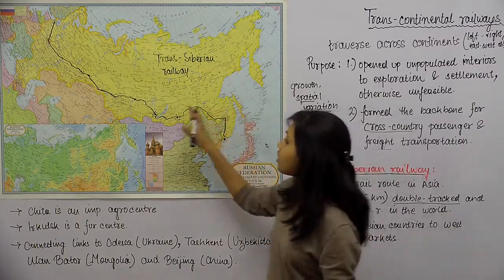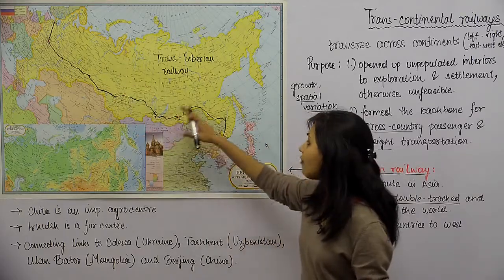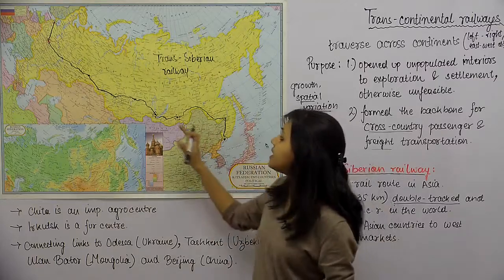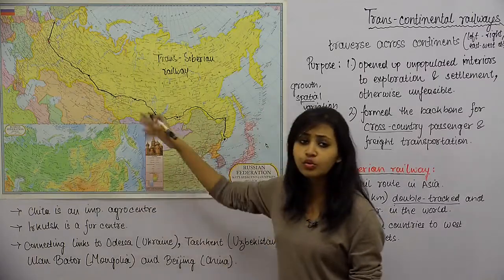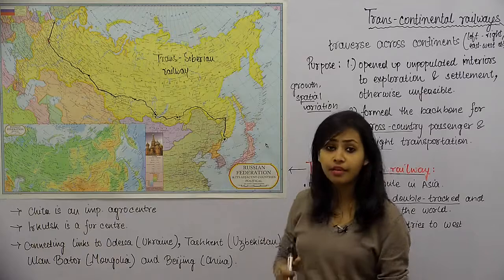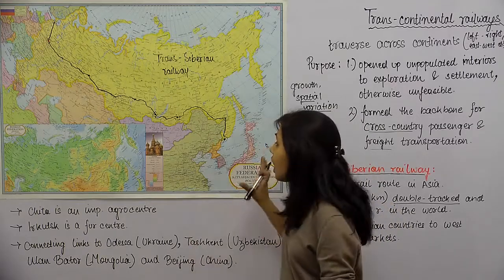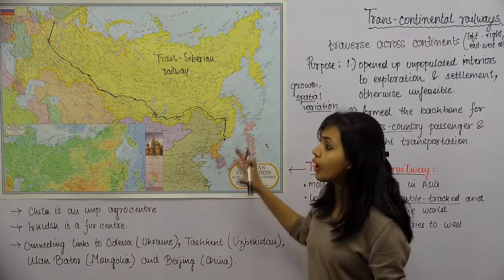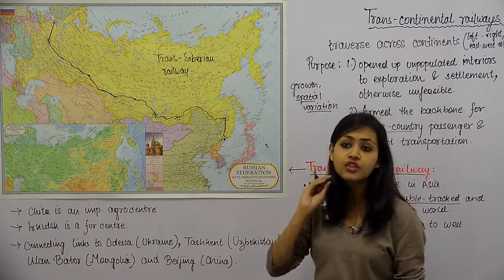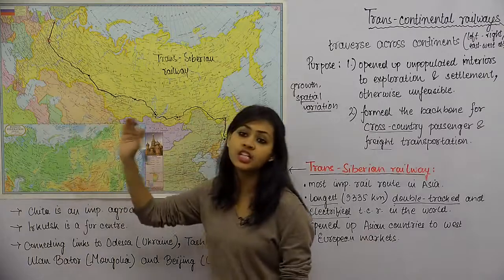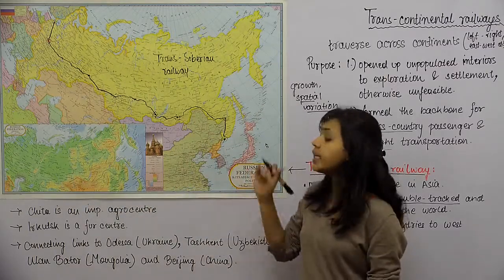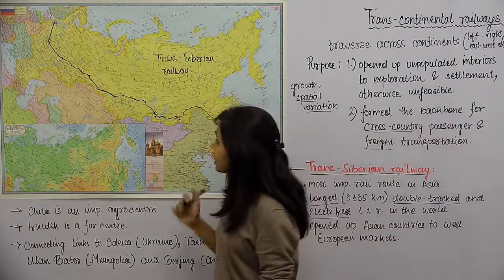But here it's a railway line and you can actually have good movement of cargo through the Trans-Siberian Railway line. So it connects Asian and European markets. So now whatever is produced in the Asian countries can be sold, and this increases trade, which is very beneficial for the Asian countries. So there is that.